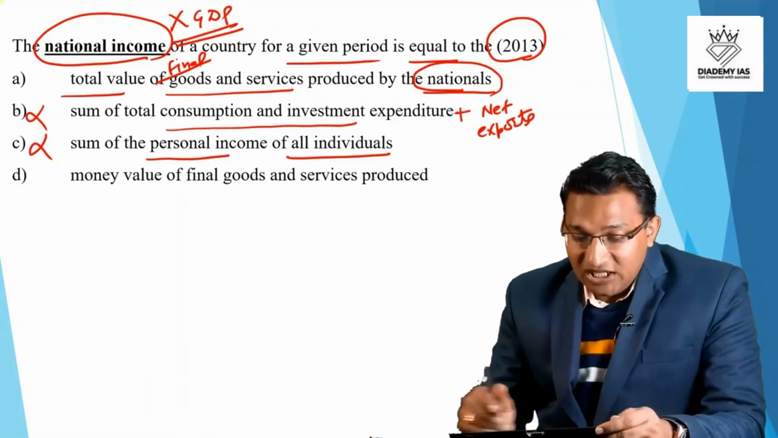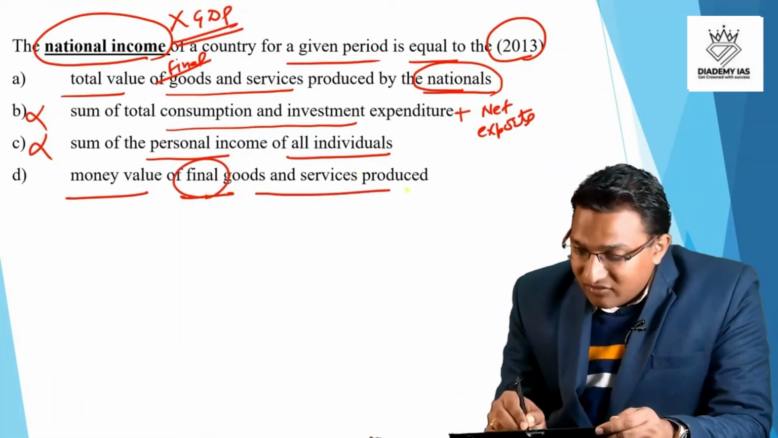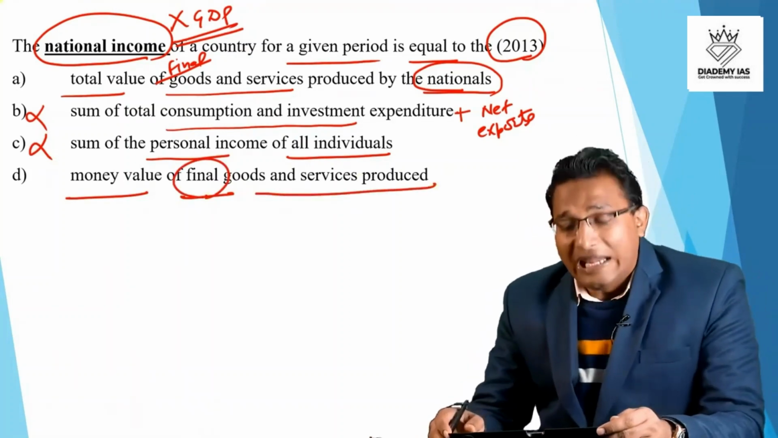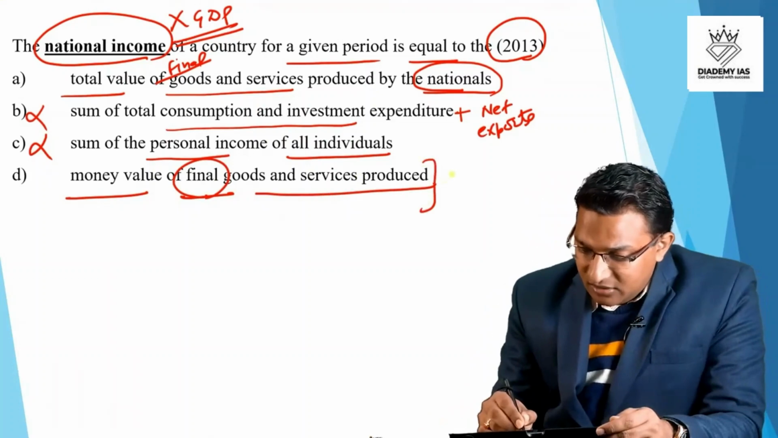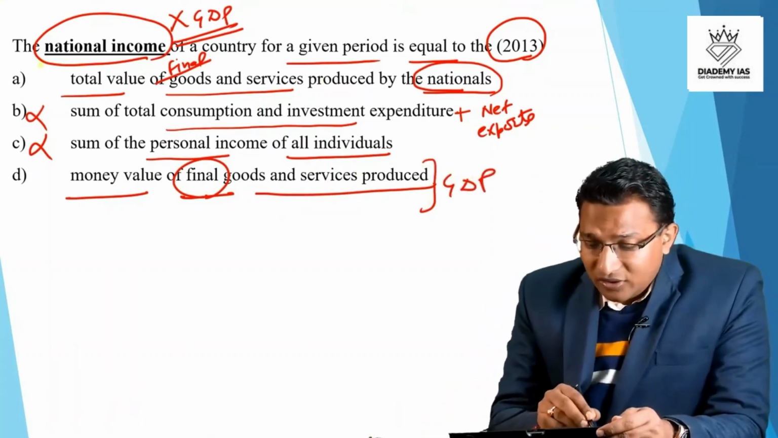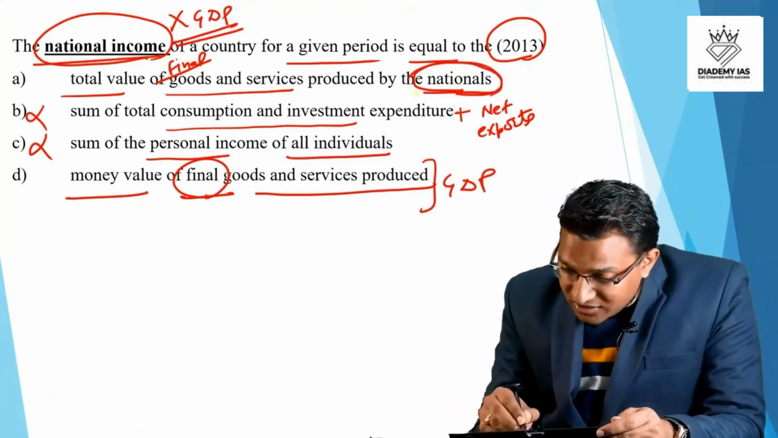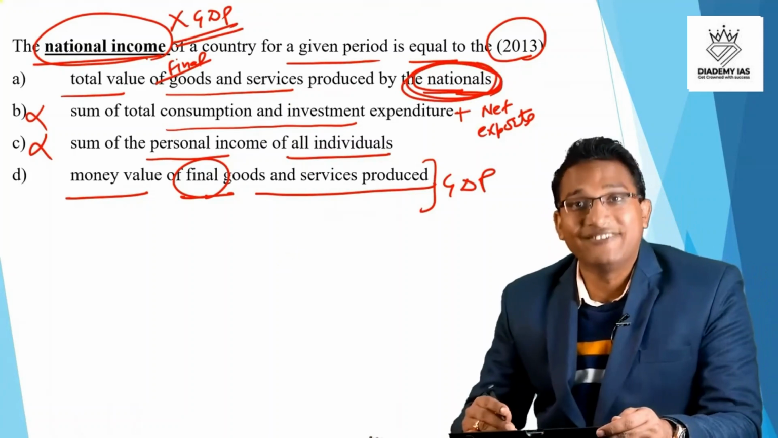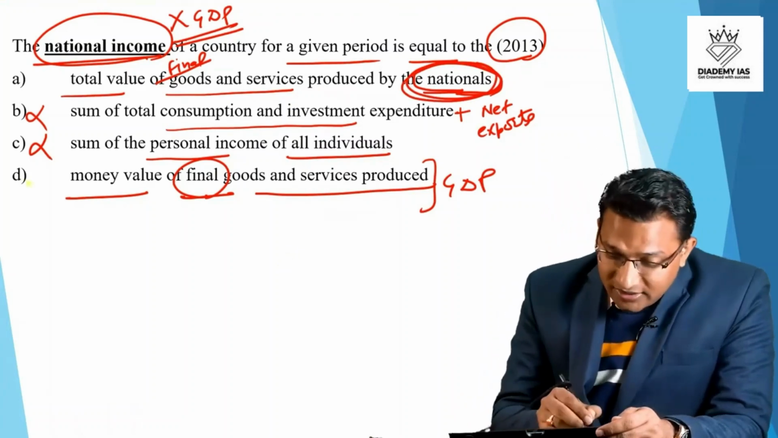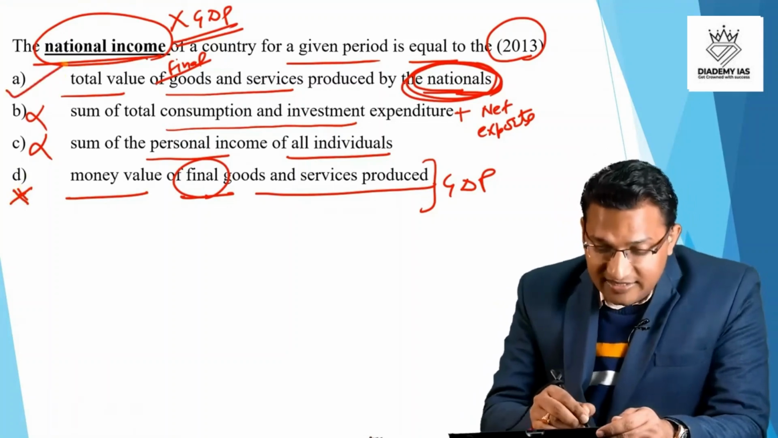Then option D, money value of final goods and services produced. So here the word final is there. Here, this definition can be the definition of the GDP, right? But the question is about the national income. So in all the four options, the word nationals has been used only once, right? Option D may not be the correct answer, and only option A is left.